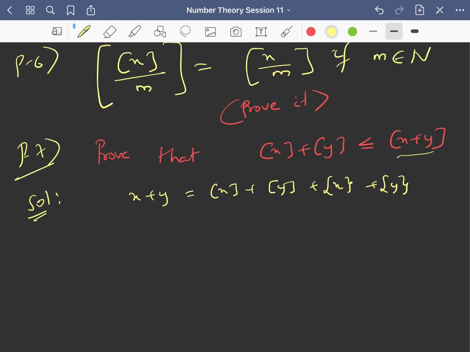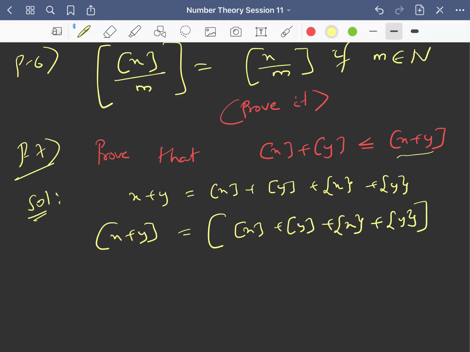Now let us take greatest integer on both sides. So greatest integer of x plus y is greatest integer of this thing, right? I have just taken greatest integer function on both sides. You can take this, right? If x is equal to y, you can write greatest integer x is greatest integer y, right?